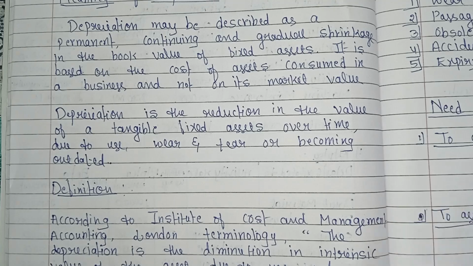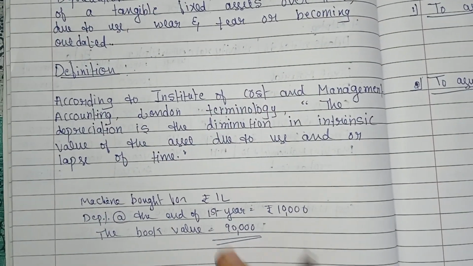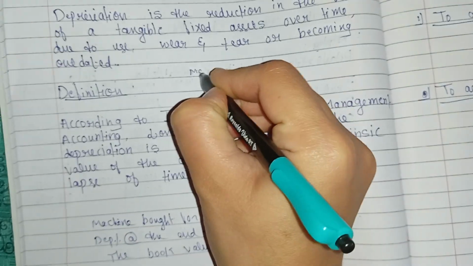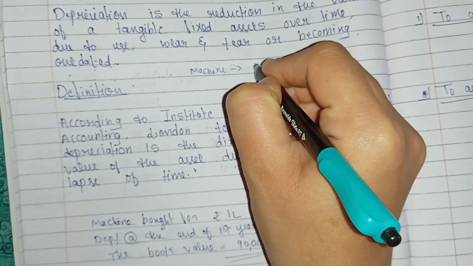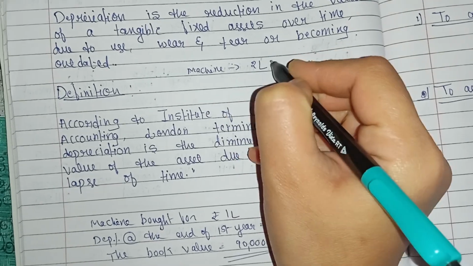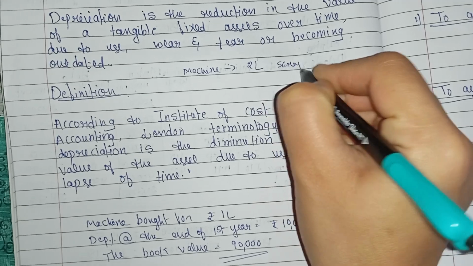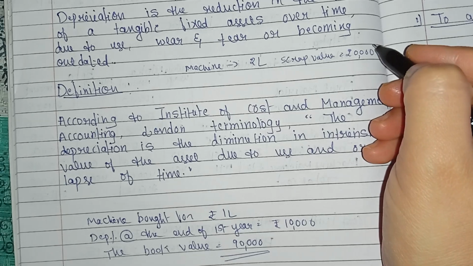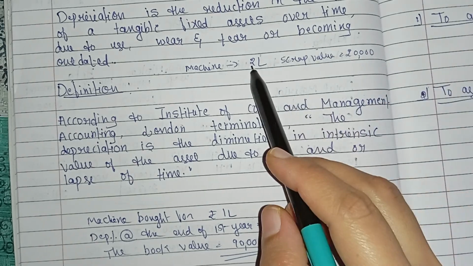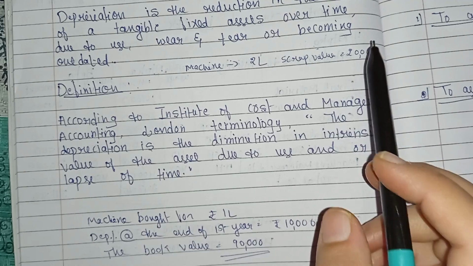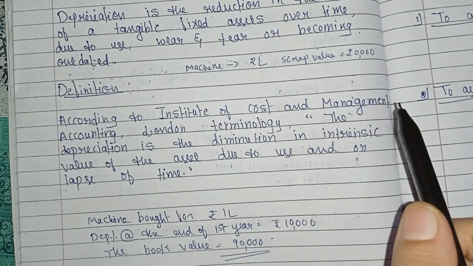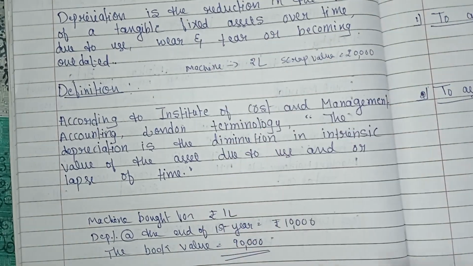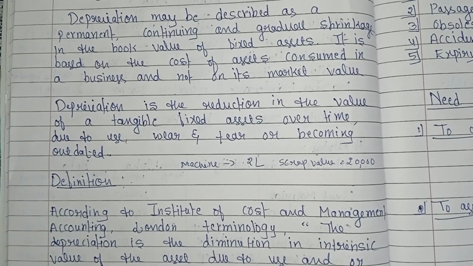For example, if a machine costs rupees 2 lakh and has a scrap value of rupees 20,000, depreciation is based on 2 lakh minus 20,000, that is on rupees 1 lakh 80,000, no matter what the market price.